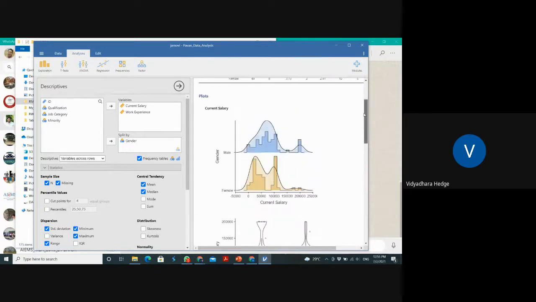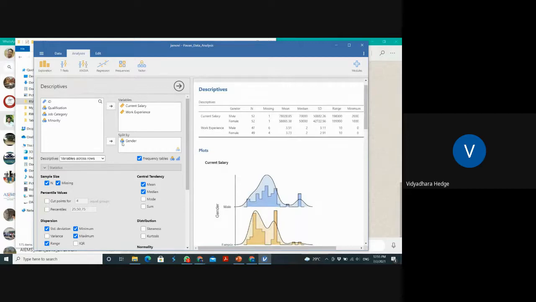Similarly, you can do it for job category wise, gender wise, anything. Is it clear for you?